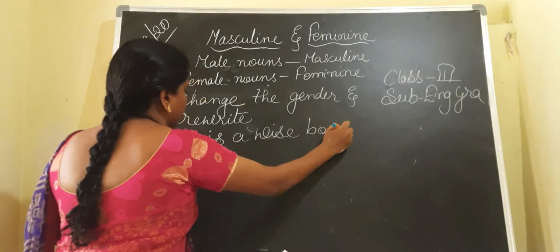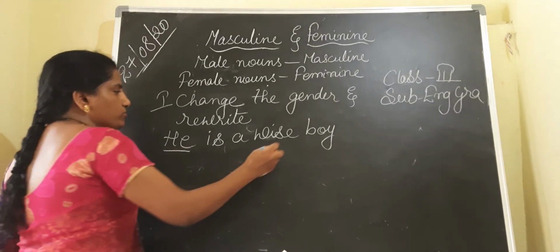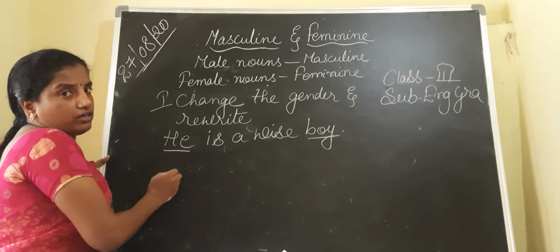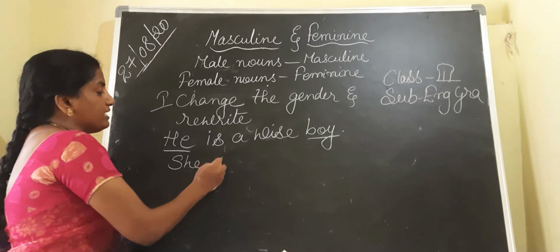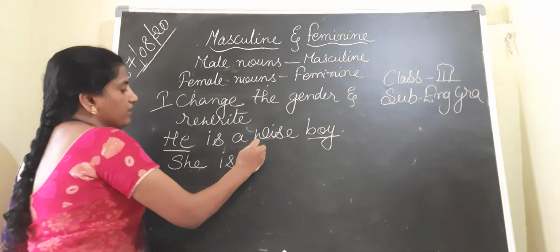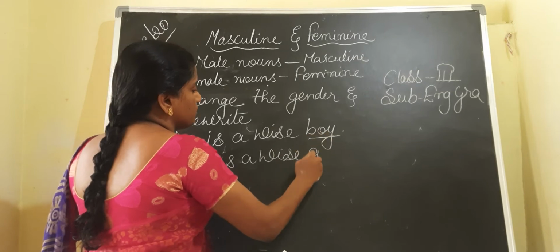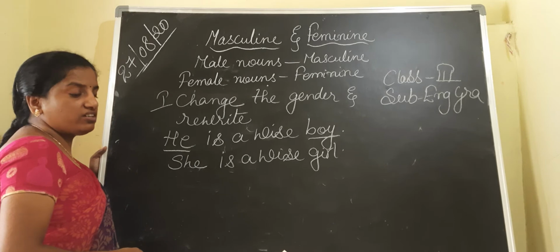Here they told us to change the gender. First, here he we have to change. What is the feminine form of he? She. Is a wise. Here boy should be changed to girl.